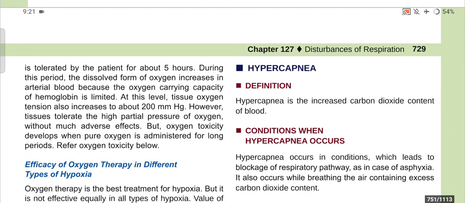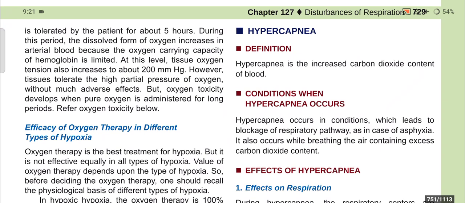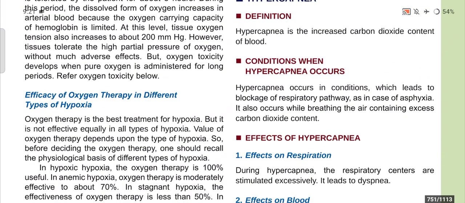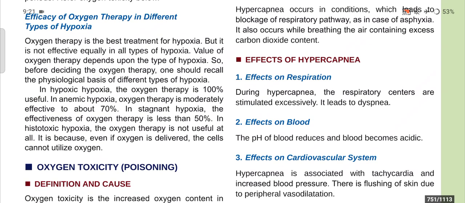Now, hypercapnia. Hypercapnia is the increased carbon dioxide content of blood. Hypercapnia occurs in conditions which lead to blockage of the respiratory pathway, as in case of asphyxia. It also occurs while breathing air containing excess carbon dioxide. Effects of hypercapnia: first, the effect on respiration. During hypercapnia, the respiratory centers are stimulated excessively. It leads to dyspnea. And effects on blood: the pH of blood reduces and blood becomes acidic.